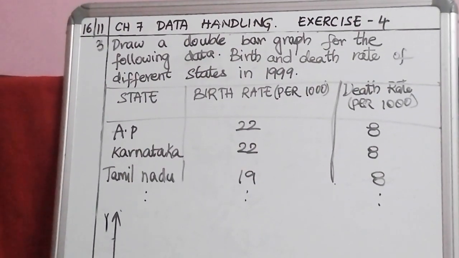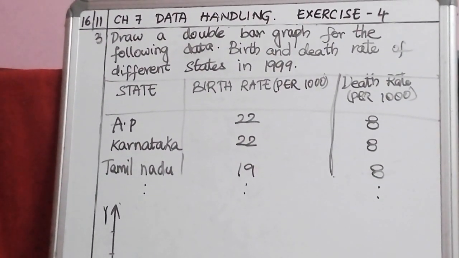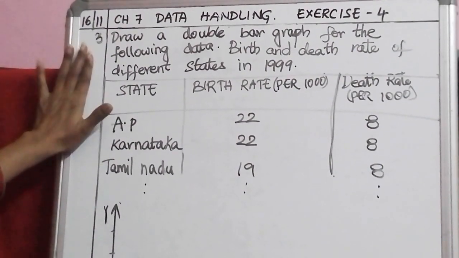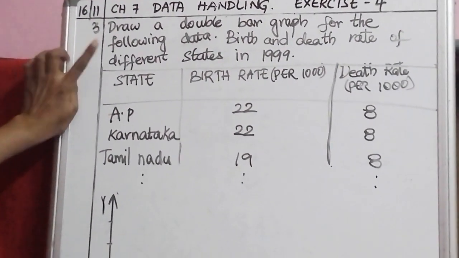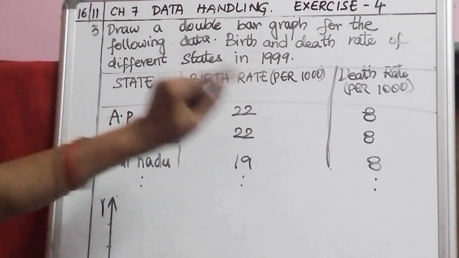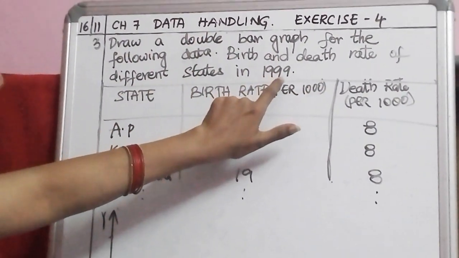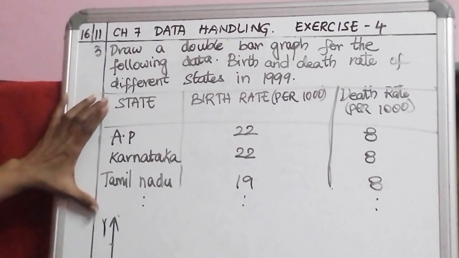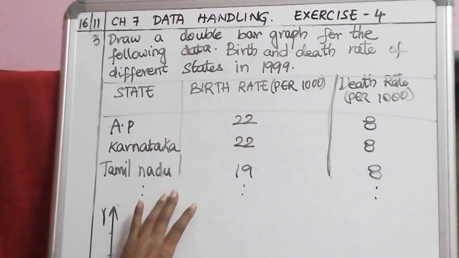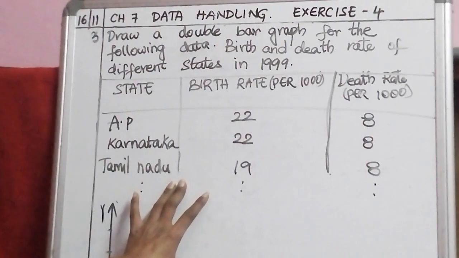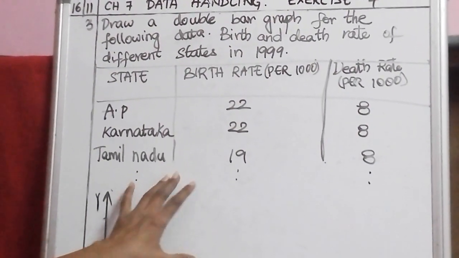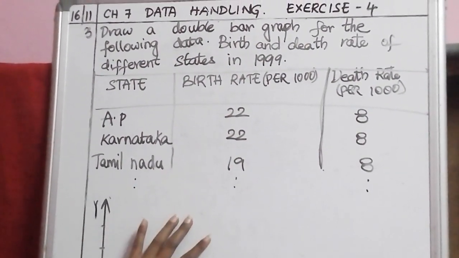The second problem we will do in the next class because it is drawing a pie diagram. Now we are going to do the third problem, which is drawing a double bar graph for the following data. Birth and death rate of different states in 1999 is given. This is the table given. I did not copy the complete question. It is sent to you through a photograph. You can see from the picture and complete the diagram.